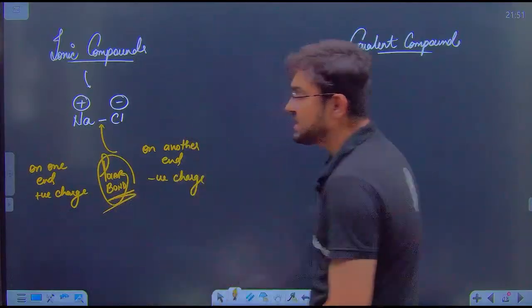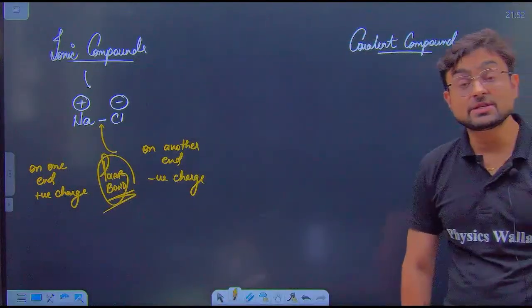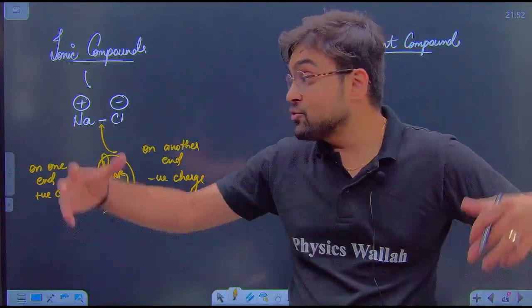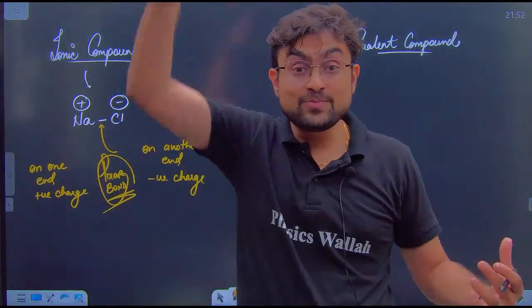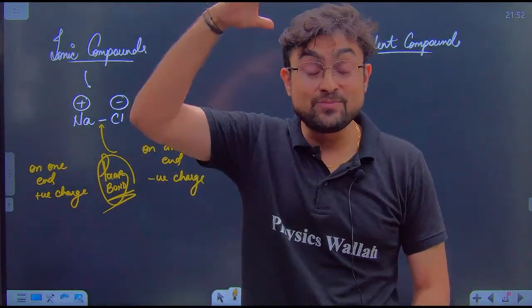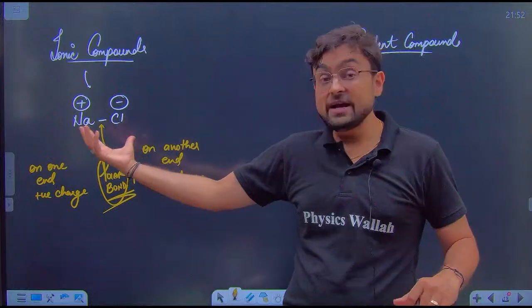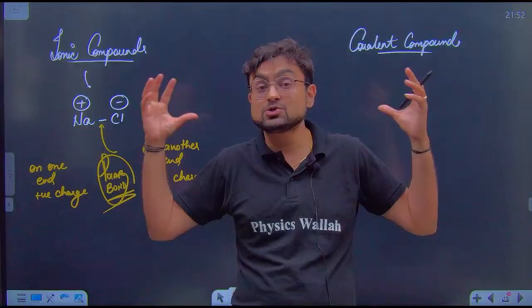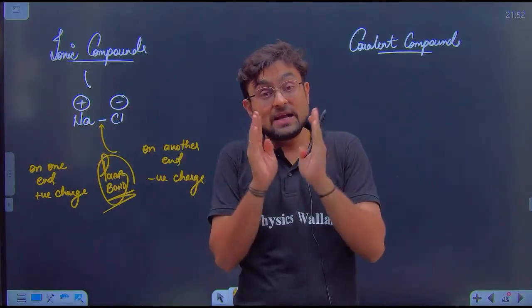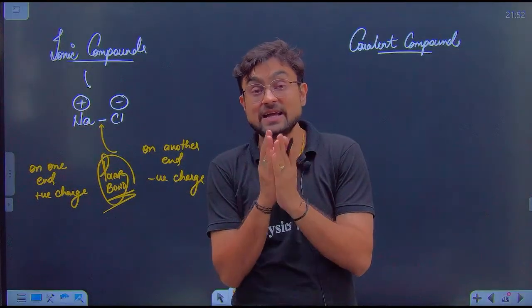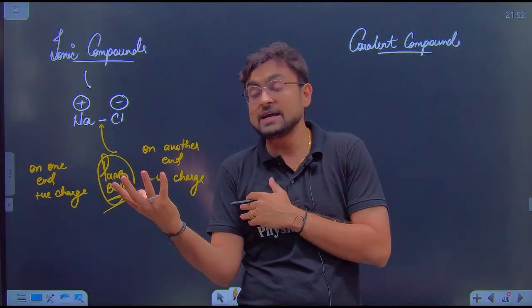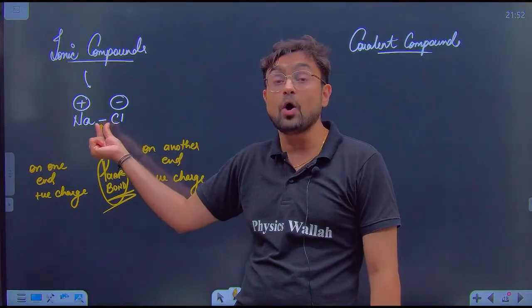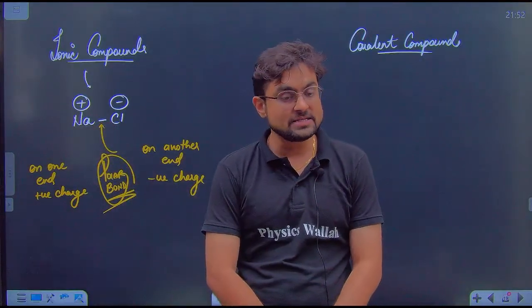Is it clear with everyone? So if somebody asks you what is a polar bond, a polar bond means that it has two opposite poles, like on earth, north pole, south pole, they are two opposite poles. Similarly, on one side we have positive charge and on another side we have negative charge. So when these two opposite charges are present in a same molecule, where one side is positive, another side is negative, the newly formed bond will be a polar bond. Is this clear with everyone?